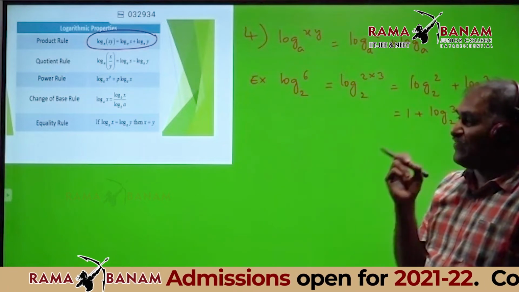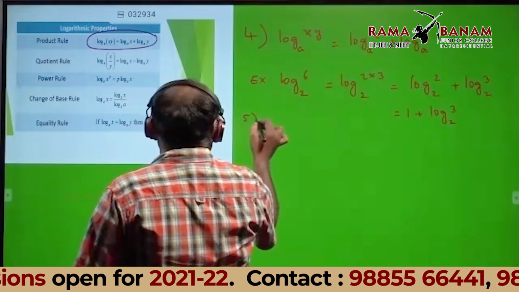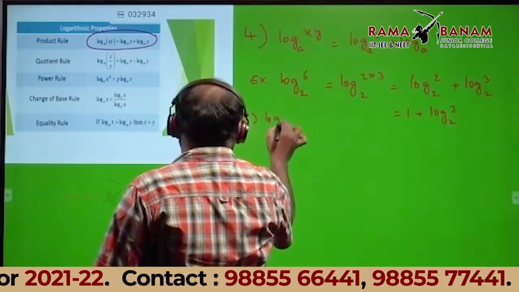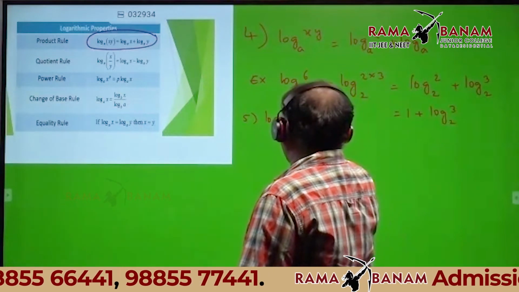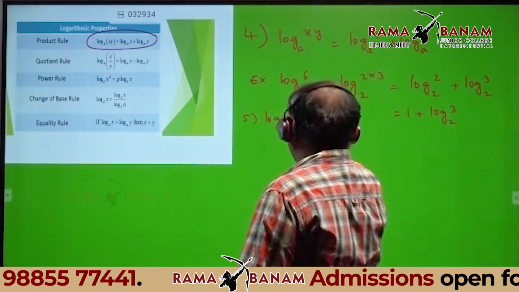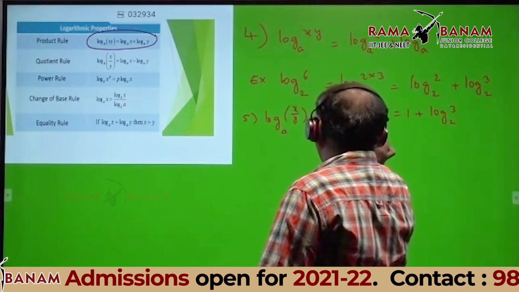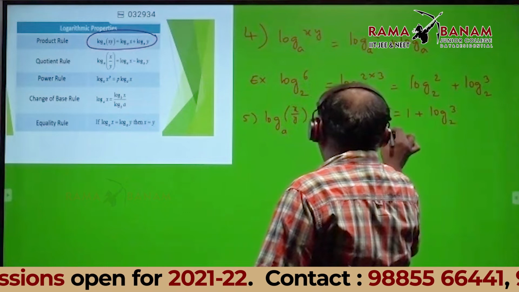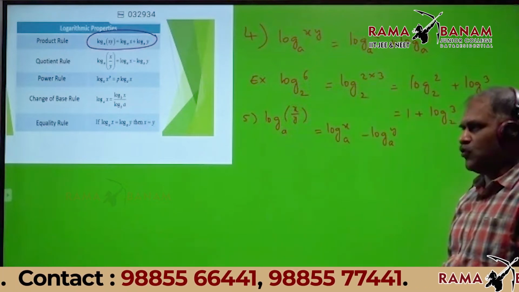Similarly, the division rule. What is the division rule? Log of x by y base a is equal to log x base a minus log y base a. Very good.